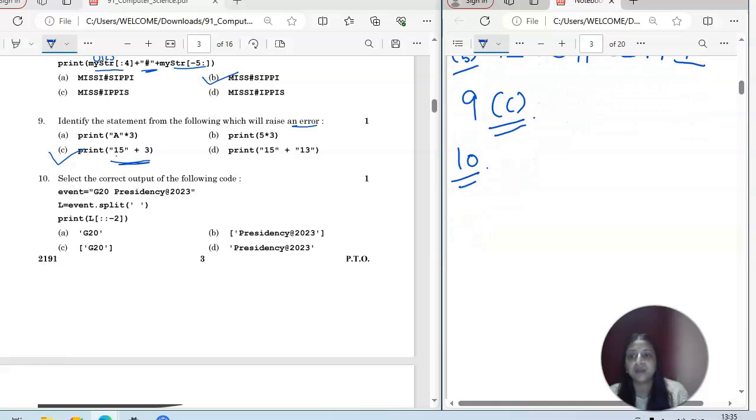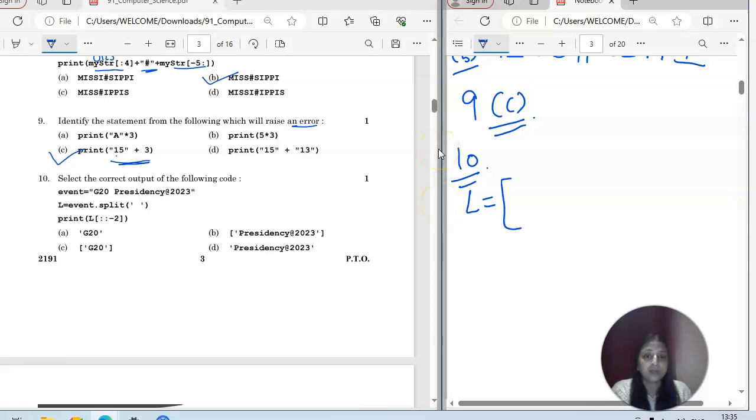Question number 10 is select the correct output of the following code. We have event is equal to G20 presidency at the rate 2023 and it's a string. Then split function is coming every time. L is equal to event dot split and you have the parenthesis and the single quotes are given without anything. So space, right? So space is going to separate this one. But one more thing you have to remember, that is split function will return a list type value.